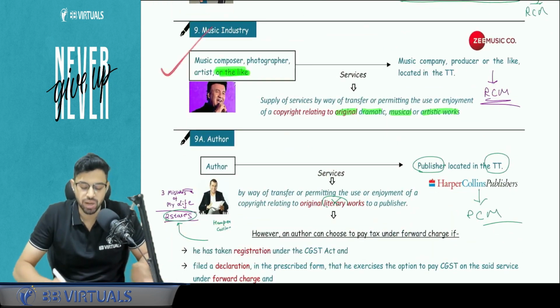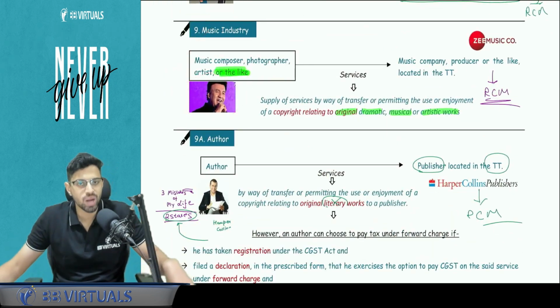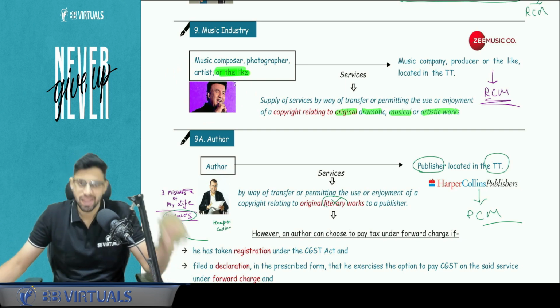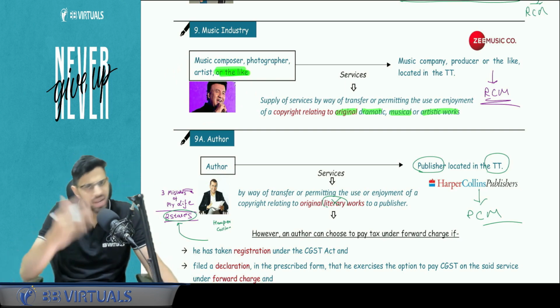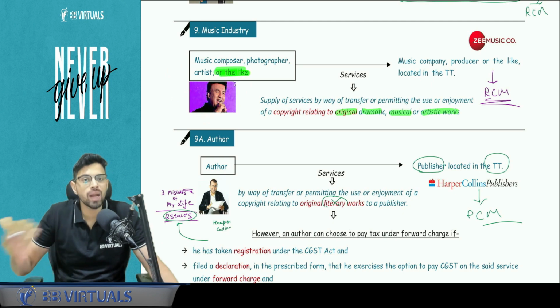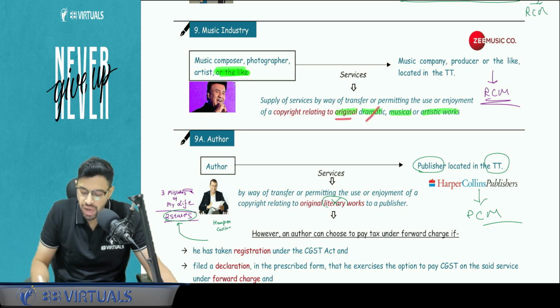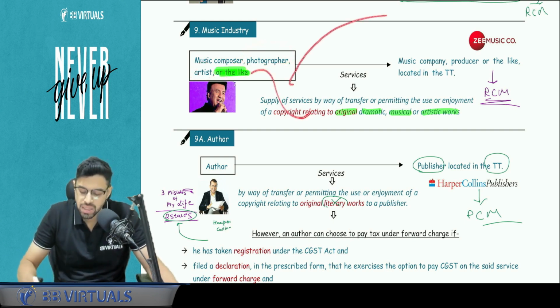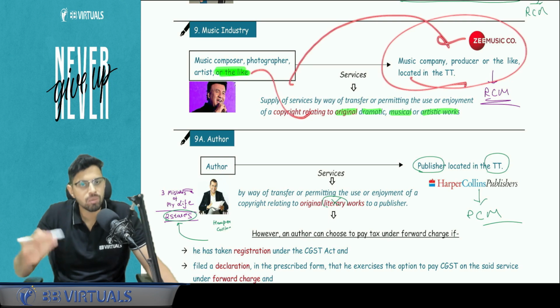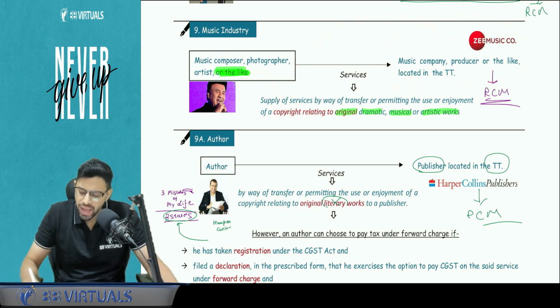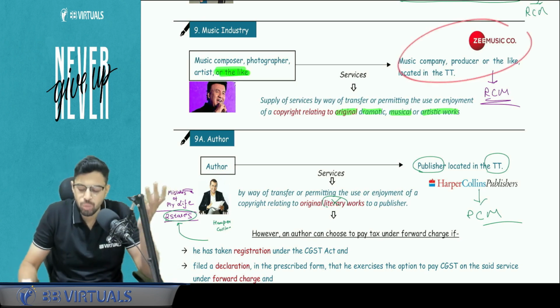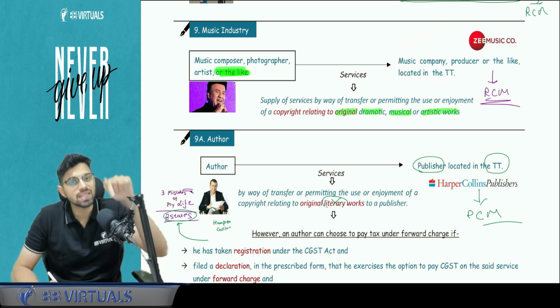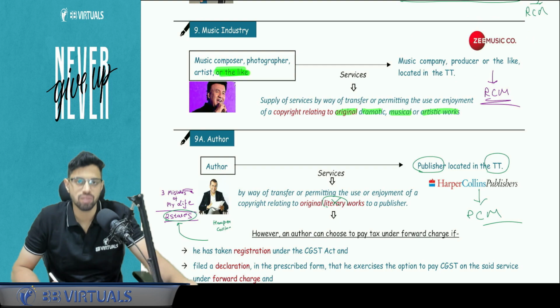Now with respect to the music industry, he is Anu Malik, a very well-known artist in Bollywood. I think you must also know him, so you can take any example. These persons are copyright owners of original dramatic, musical, artistic work. So music composer, photographer, artist, these are the creative industry people. They own copyright. They transfer this copyright to a music company or music producer or any other similar person located in the taxable territory, being India, because maybe they want to make a remake of this music. In that case, this service of transfer is also taxable under reverse charge mechanism.